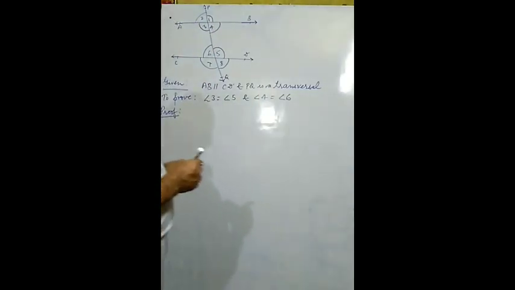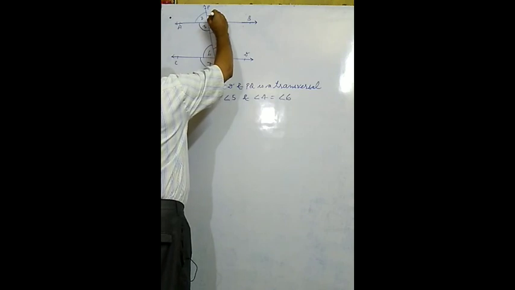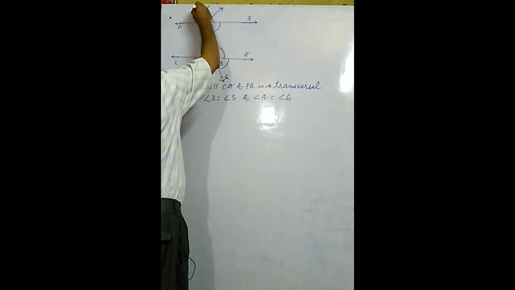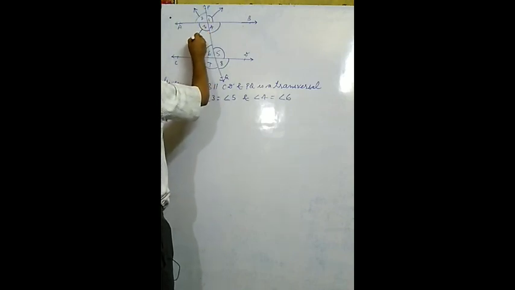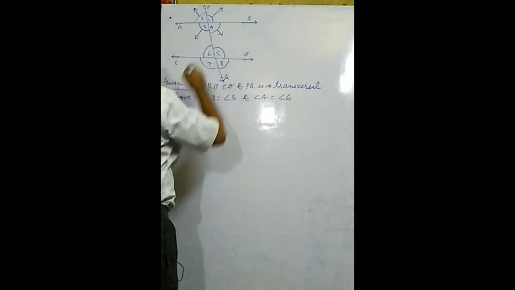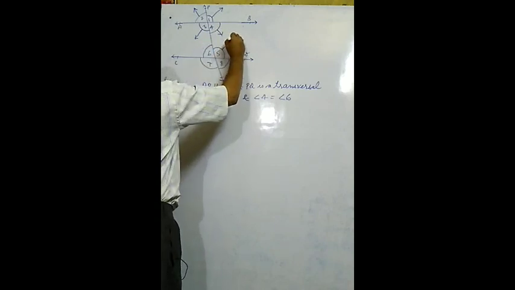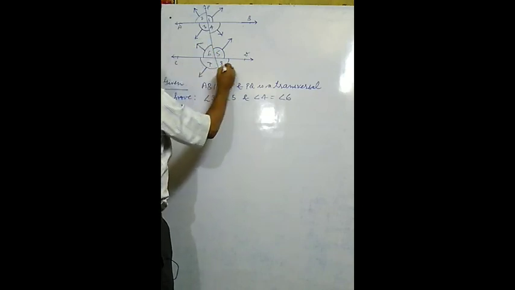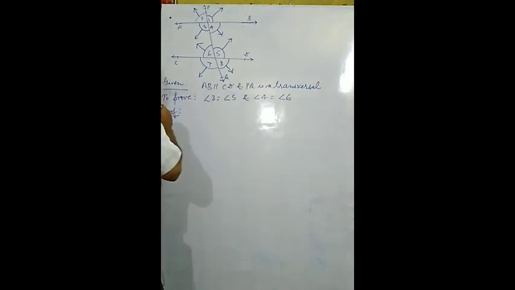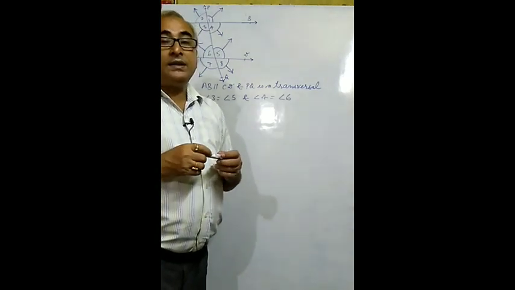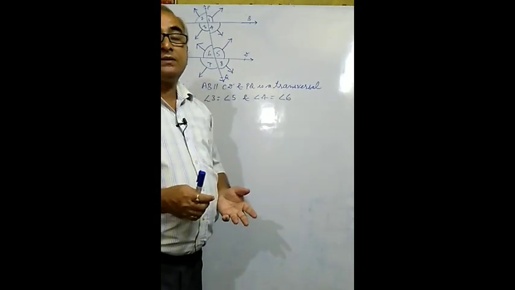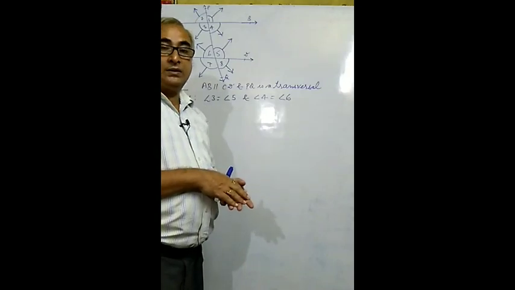Now you may observe the direction of angle 1, it is in this direction. The direction of angle 2 is proceeding in this direction. Angle 3 is proceeding here, angle 4 is proceeding here, angle 5 is proceeding here. Angle 6 is opening here, angle 7 is opening here, and angle 8 is to this side. Now they are opening their mouths in different directions, and that's why they vary from one another. Each angle is a separate angle.